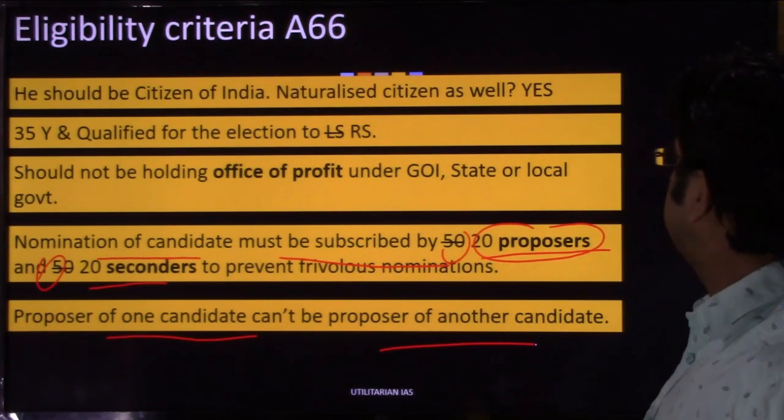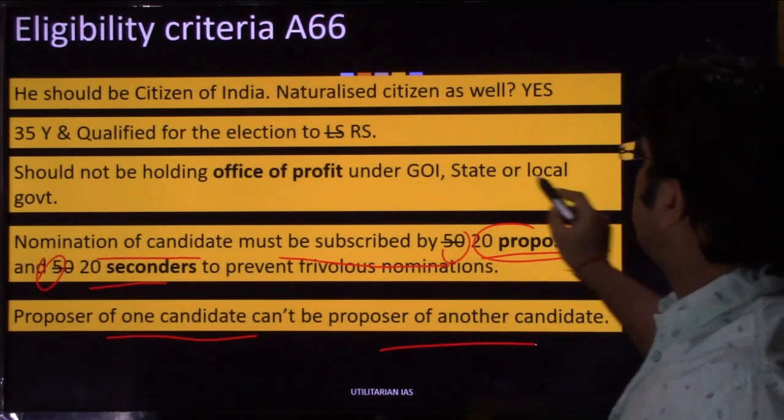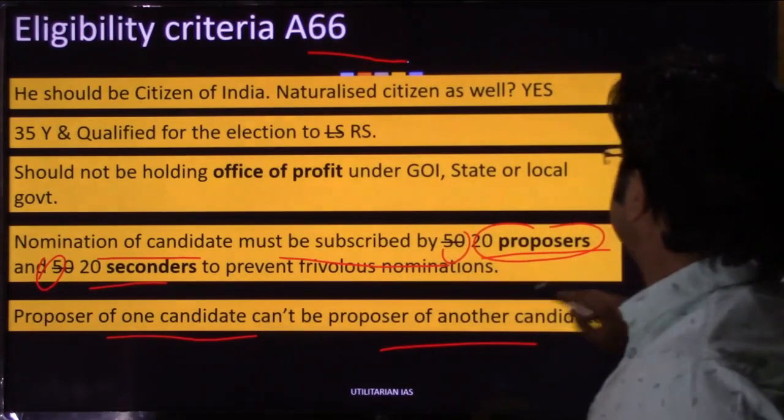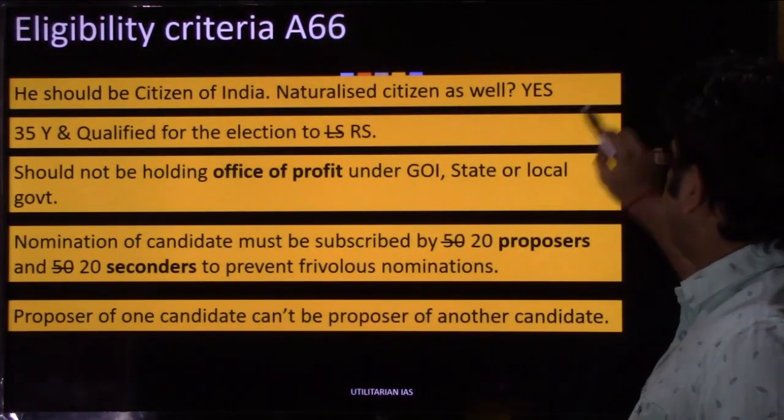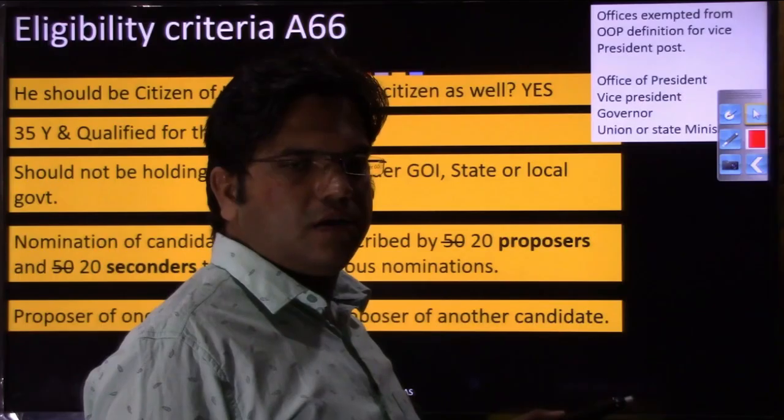So that was about the eligibility criteria for the vice presidential office that has been mentioned in Article 66. Let us move to the next slide and discuss how elections are held. Okay, now what is this?